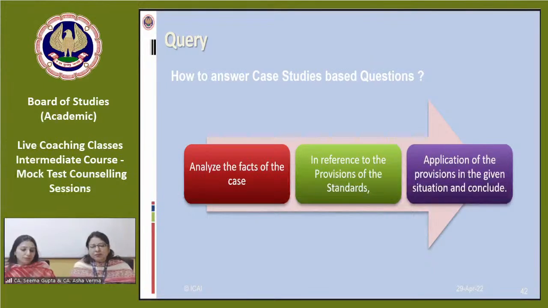And application of the provisions of the accounting standards, and then you can conclude your answer. So the conclusion of the answer is very important, specifically in respect of an accounting standard question, because if you are not saying whether the treatment given in the question is correct or incorrect, what is the conclusion for your answer, then you will lose the marks. Yeah, you will lose the marks. You will not get them.